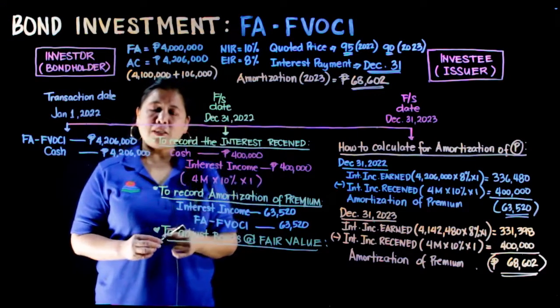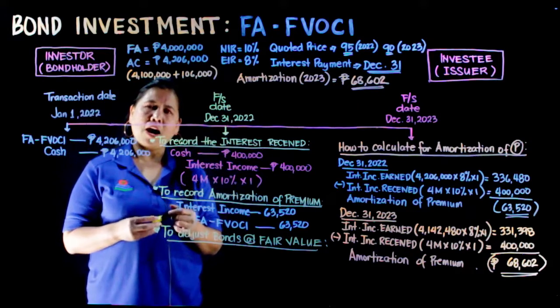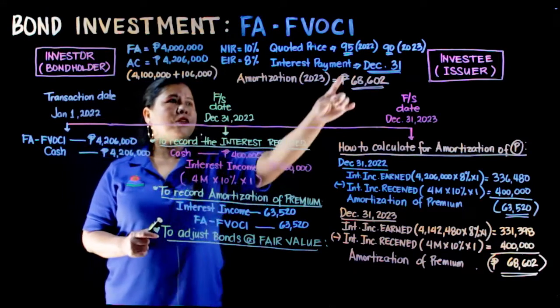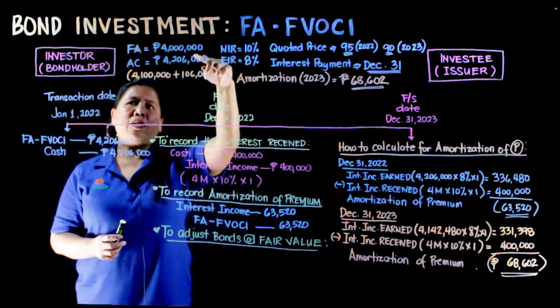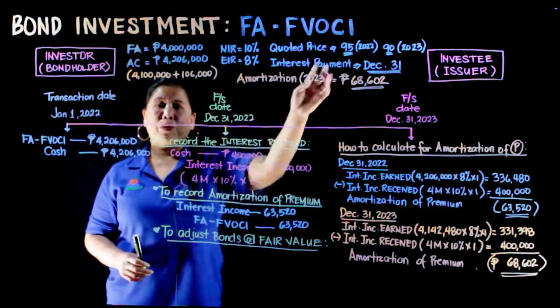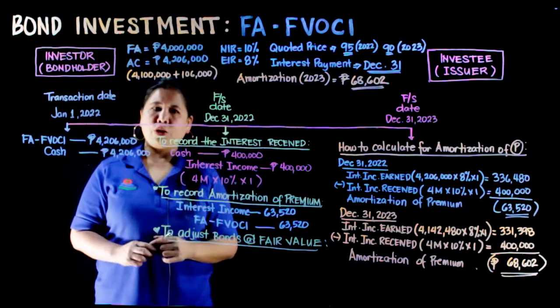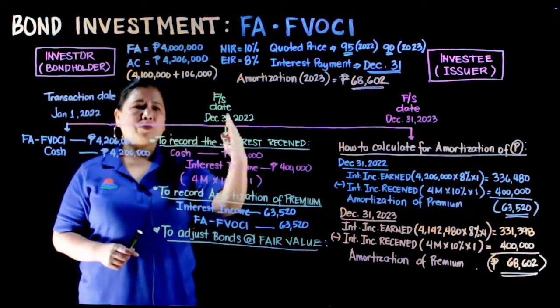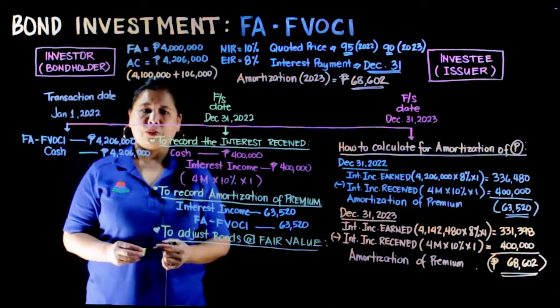Alright? How do we get the fair value of the bonds? The 95, we multiply with the face amount. So, 4 million times 95% is the fair value of our bonds on December 31st of 2022.